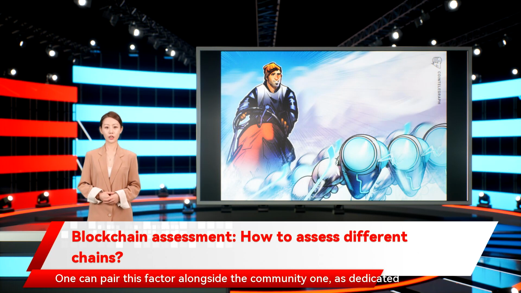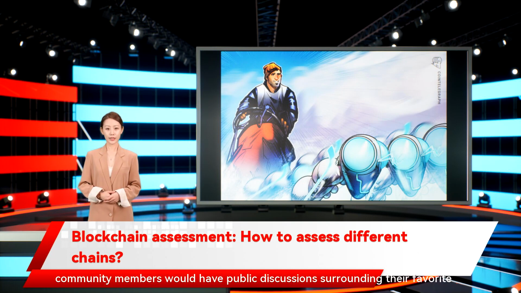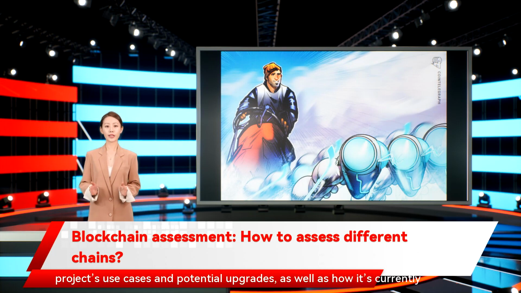One can pair this factor alongside the community one, as dedicated community members would have public discussions surrounding their favorite projects' use cases and potential upgrades, as well as how it's currently running.